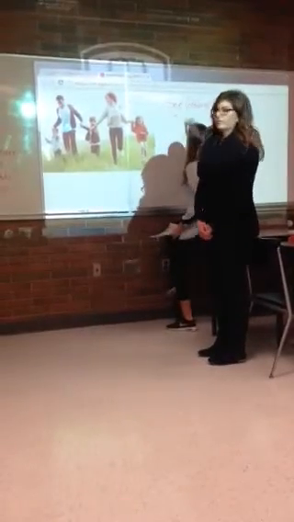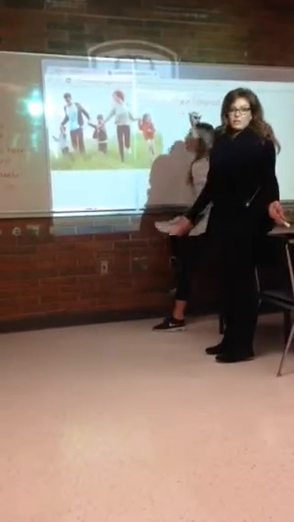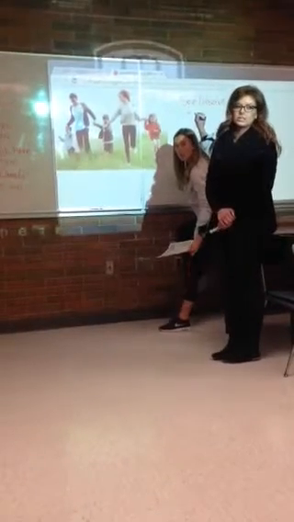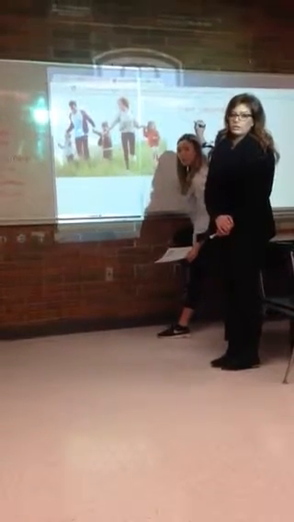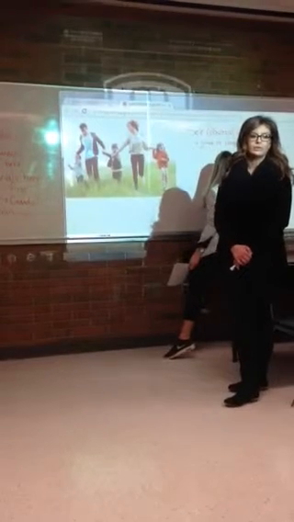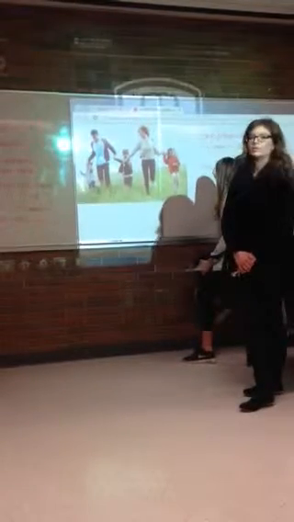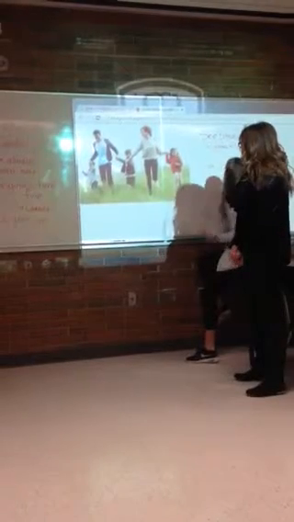A family. Do we know that it's a family though? What do you guys think? Do we know it's a family for sure? Not for sure. Okay, so what could you say, if you don't know if it's a family, what else could you say about this picture? A group of people. Okay. They're all holding hands. That's right, they're all holding hands. There's 3 kids and 2 adults. Okay, perfect. What else can we see? They're outside. That's a good observation.